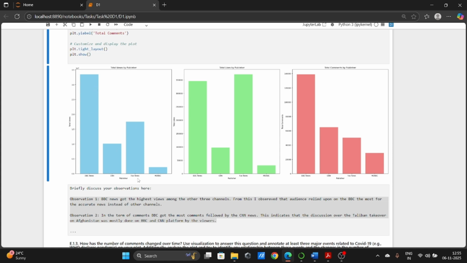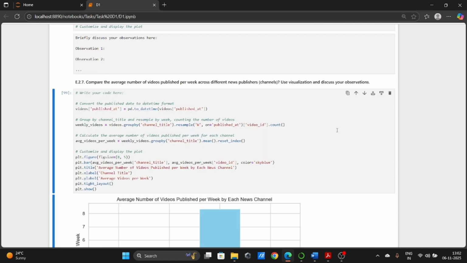So observation 2 was in terms of comments: BBC got the most comments, followed by CNN News. So here is the graph of the comments. This indicates that the discussion over the Taliban takeover of Afghanistan was mostly done by viewers on the BBC and CNN platforms. So the third question was to compare the average number of videos published per week across different news publishers.